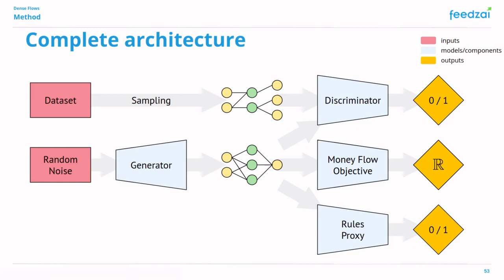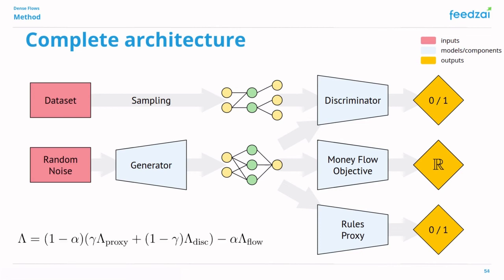Here we show a diagram of our complete architecture. We have our generator that will create examples of money flows, which will be trained with feedback from the rules proxy, which will teach it to avoid triggering the rules, the money flow objective, which will incentivize the generator to produce examples with the desired behavior, and the discriminator, which will be our complementary model to the rules, trained to distinguish between real and generated data.